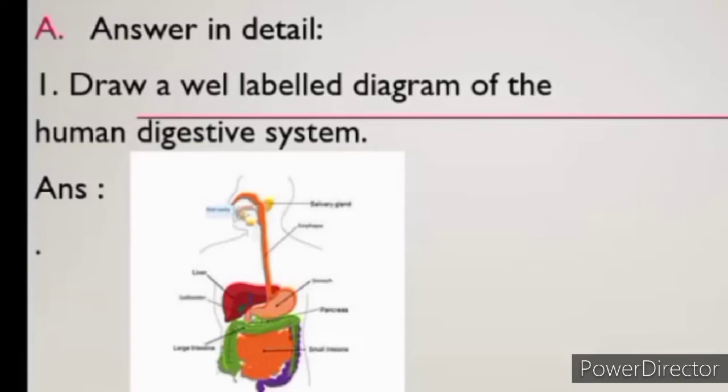Now children, coming to our question number 1. First we will do exercise A. Exercise A is answer in detail. Now coming to our first question: draw a well-labeled diagram of the human digestive system.